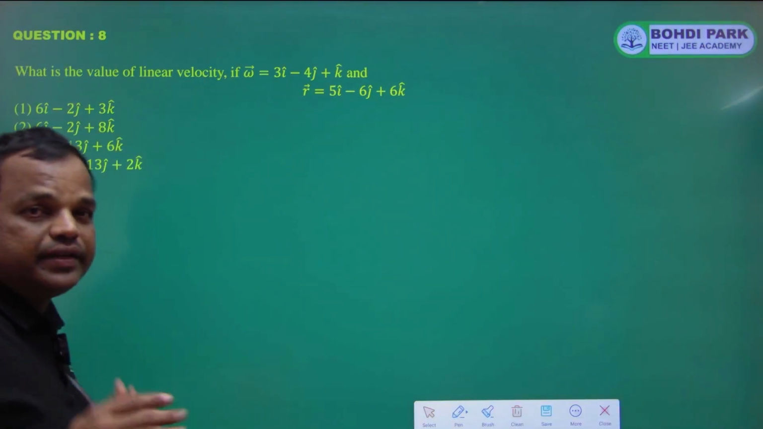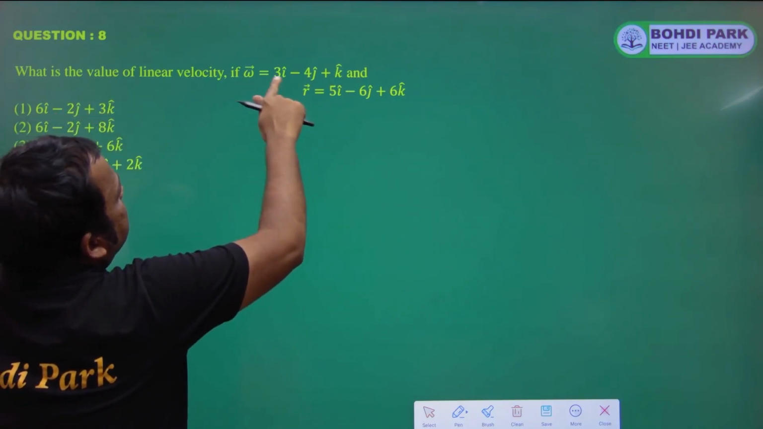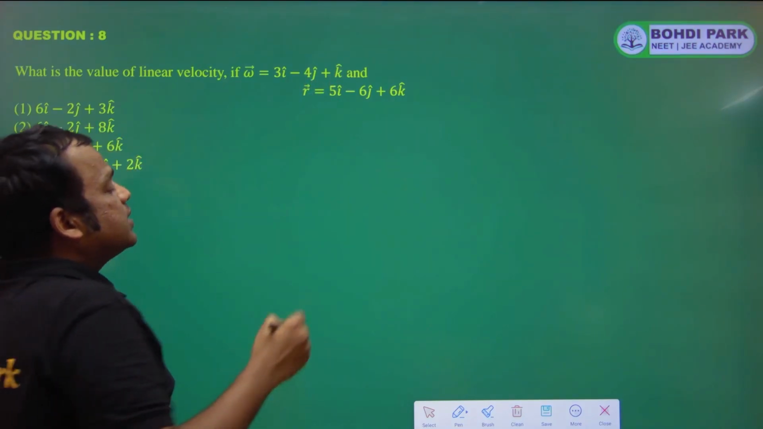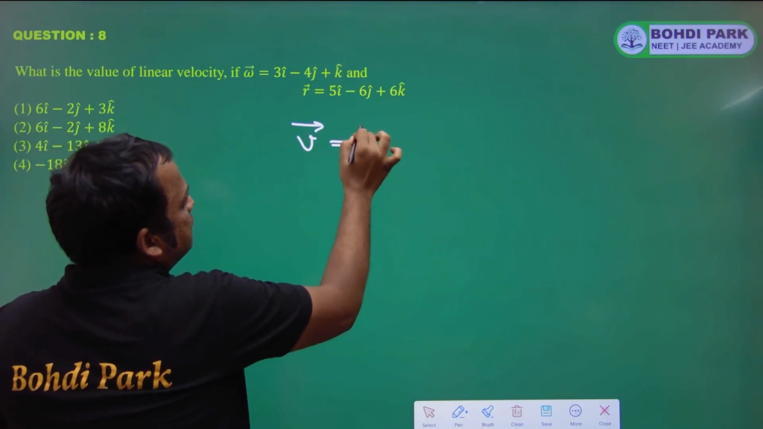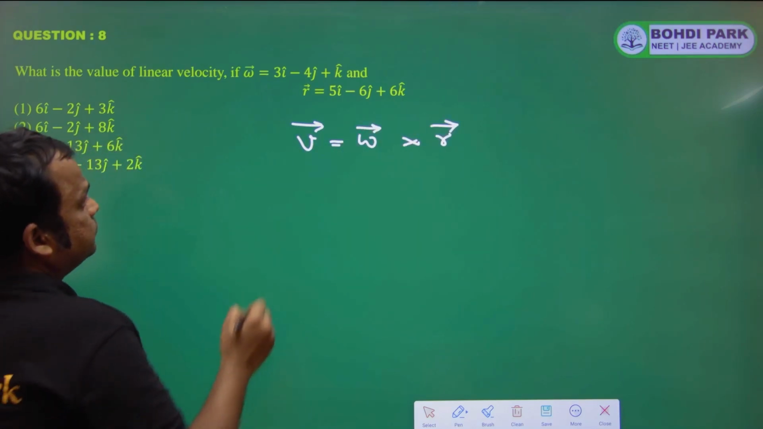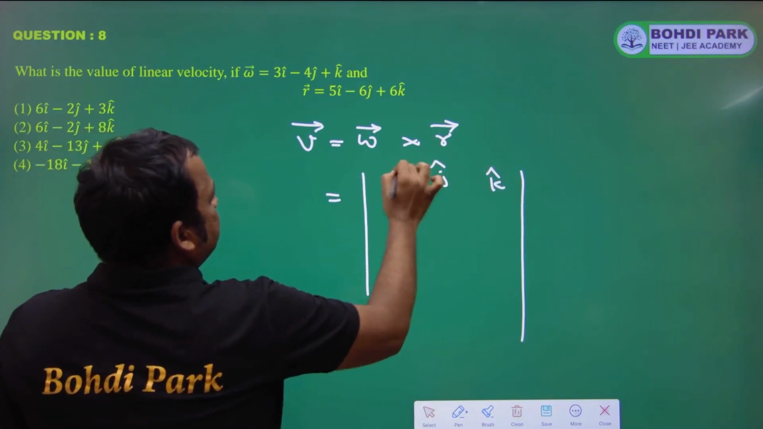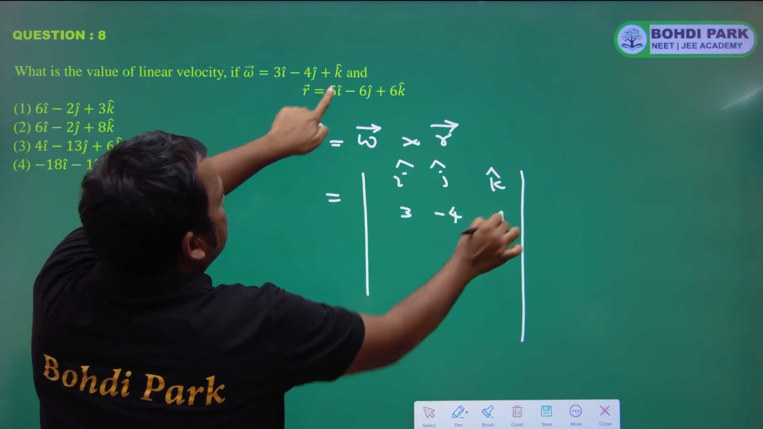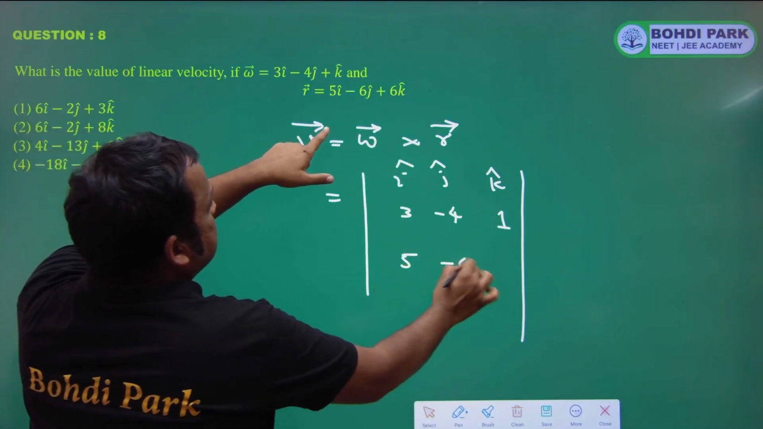Question number 8. What is the value of linear velocity if omega vector is given 3i minus 4j plus k and position vector is given 5i minus 6j plus 6k? So we have a direct formula for linear velocity: v vector is equal to omega vector cross r vector. So we will use the determinant method. This is i, j, k, the first row, and the second row will be that of omega, which is 3, minus 4, 1, and the third row will be that of r vector, which is 5, minus 6, plus 6.